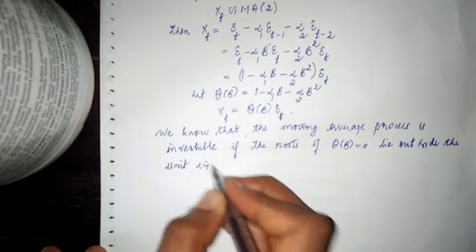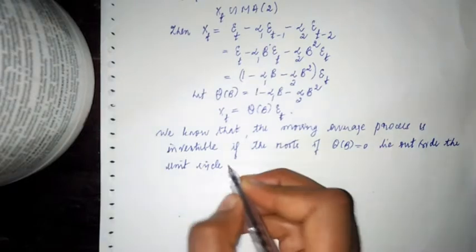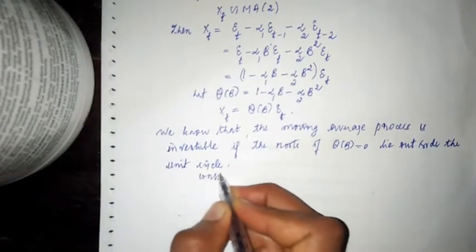That is, if B is a root, mod B must be greater than 1. So let us find the roots first.